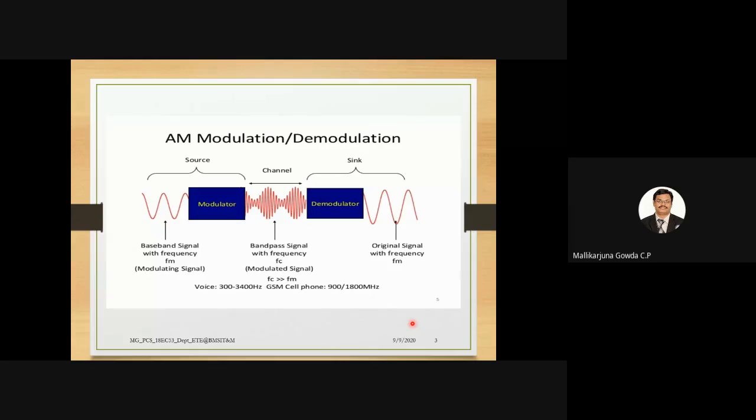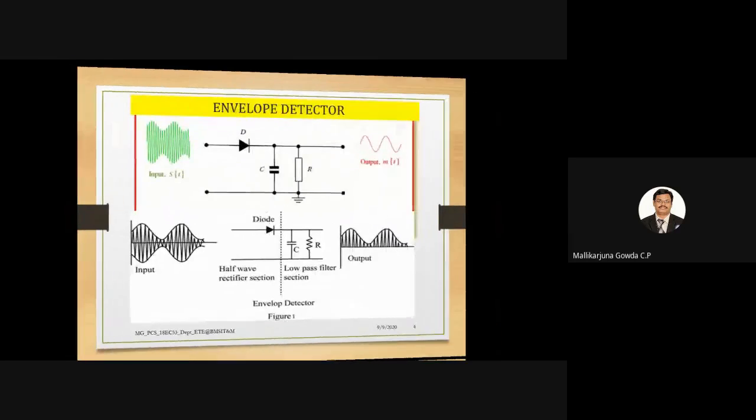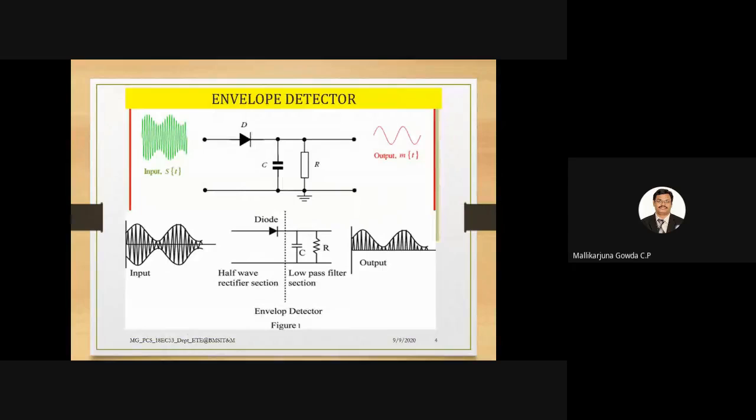Okay, is it clear? I'm asking, is it clear? So input is a message signal, output also should be a message signal, right? That is what I get; in between the processing will happen. What is the processing? I do modulation, transmit over the channel, and again I do the demodulation to get back the original message signal. To do this process at the receiver side, there are different circuits. In that, we will be discussing one type, that is an envelope detector. So this is the envelope detector circuit.